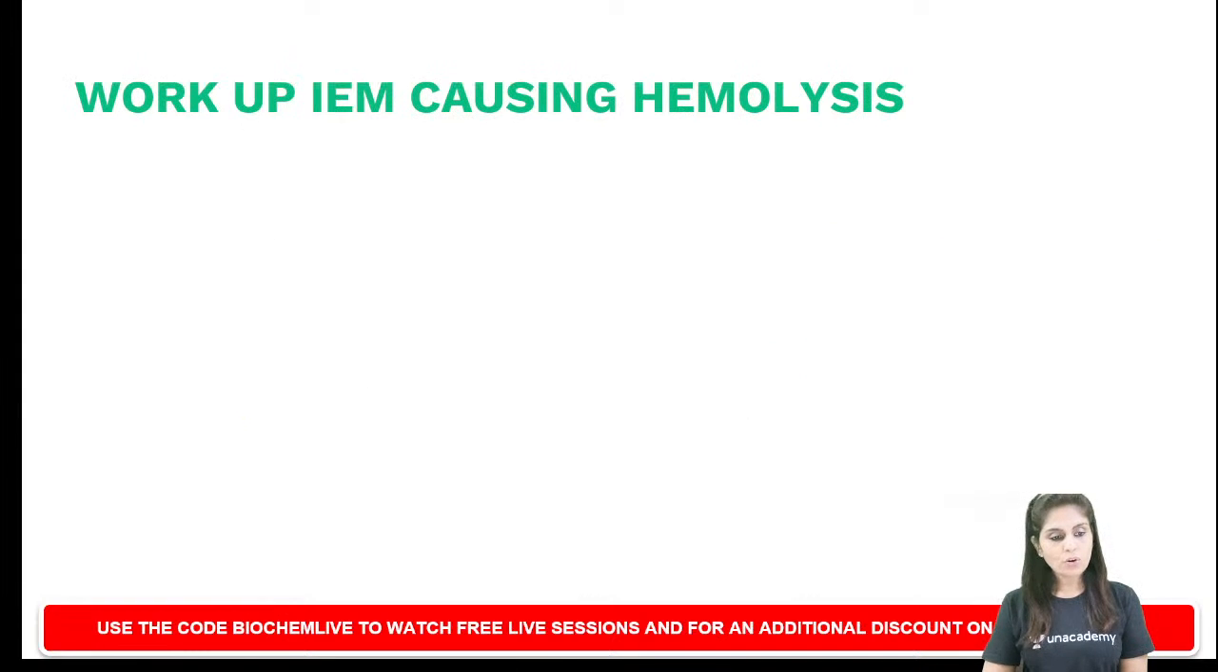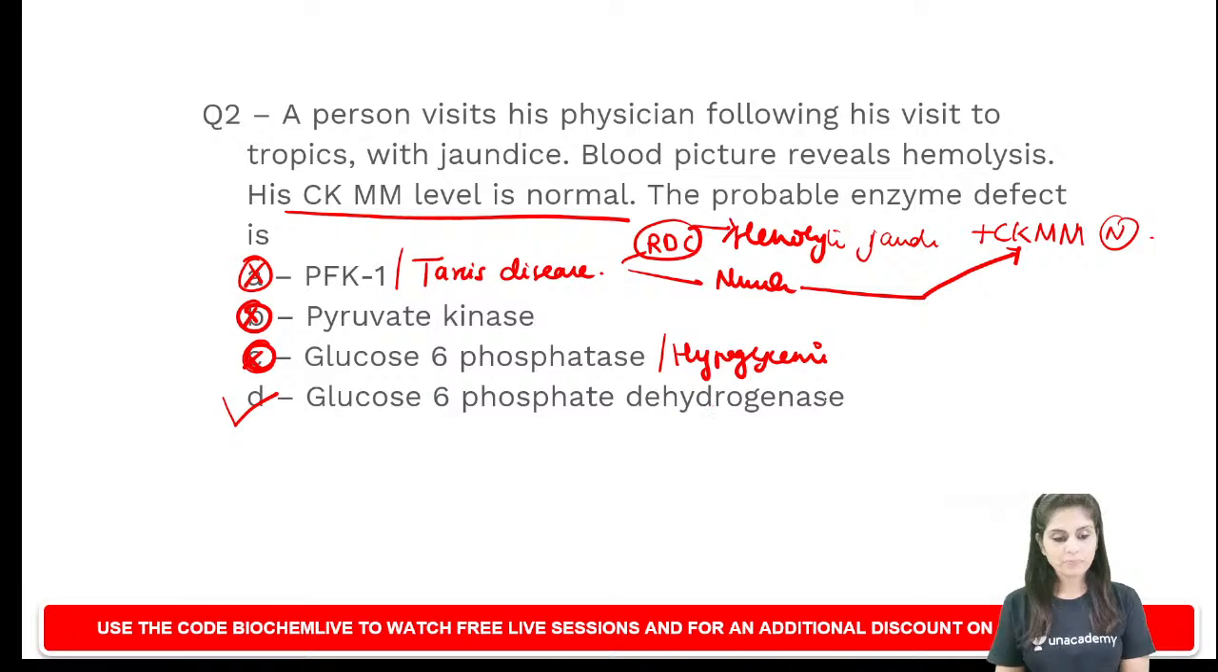What do you all know about glucose 6-phosphate dehydrogenase defect? We know glucose 6-phosphate dehydrogenase is an enzyme of the HMP shunt. Don't get confused between glucose 6-phosphatase and glucose 6-phosphate dehydrogenase. Though we think we won't get confused, many a time I've seen students getting confused here. Glucose 6-phosphatase defect is von Gierke's, it is hypoglycemia. Glucose 6-phosphate dehydrogenase is an enzyme of the HMP shunt.